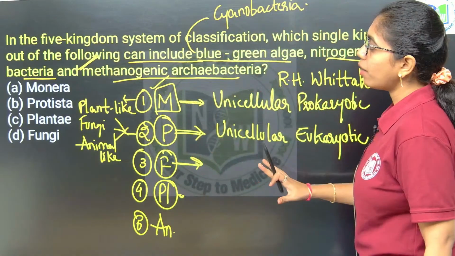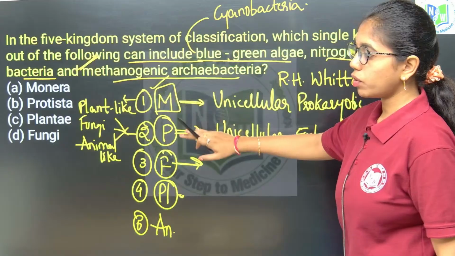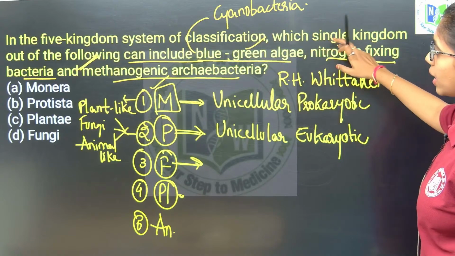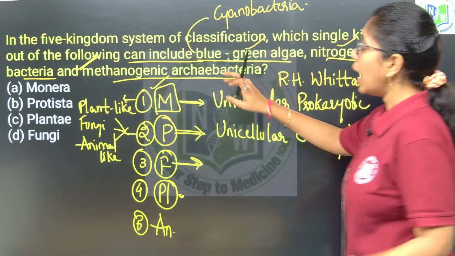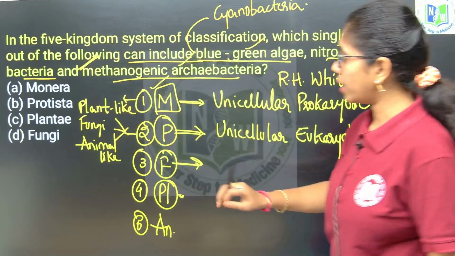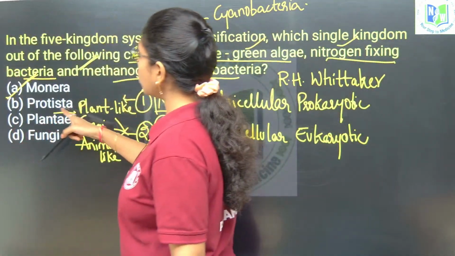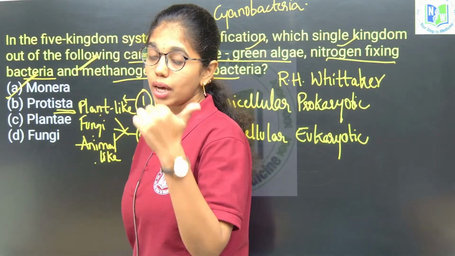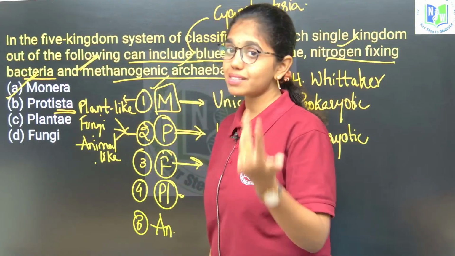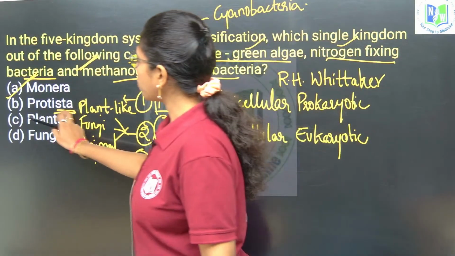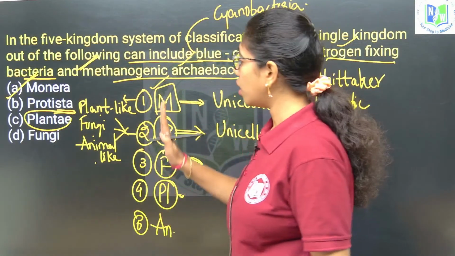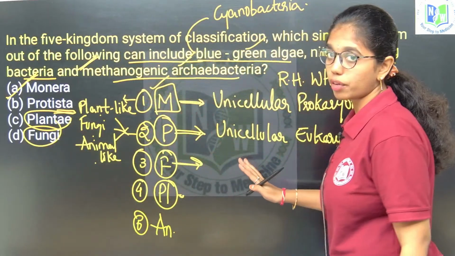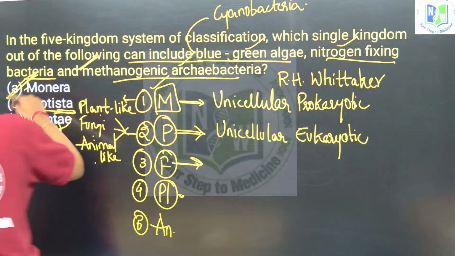Blue-green algae, nitrogen fixing bacteria and methanogenic archaebacteria come under Monera. Plantae includes multicellular autotrophic organisms, and fungi are multicellular heterotrophic organisms. So option A is the right answer.